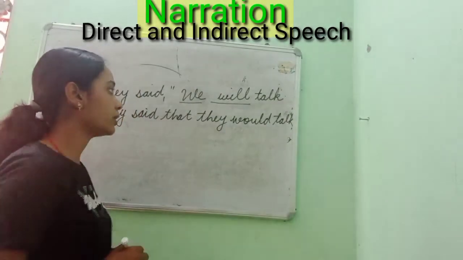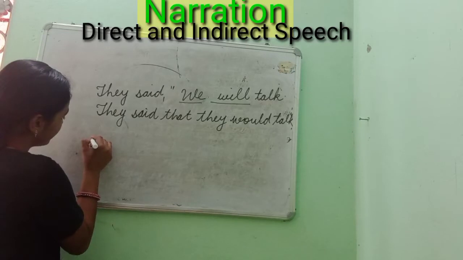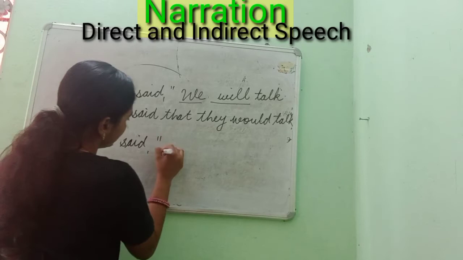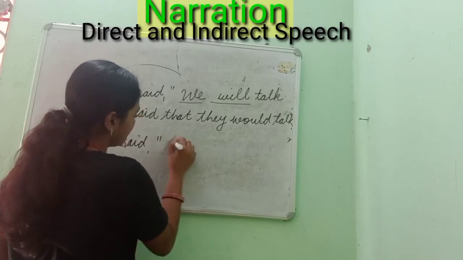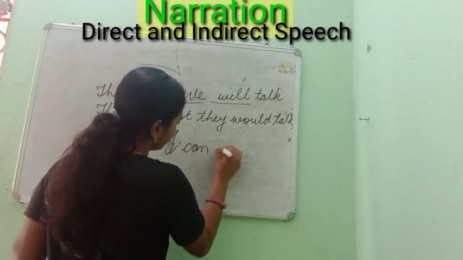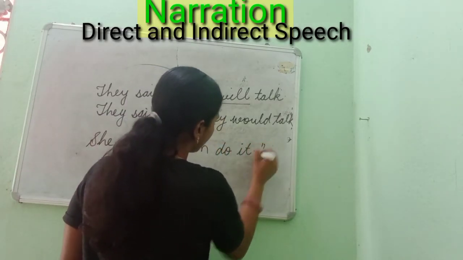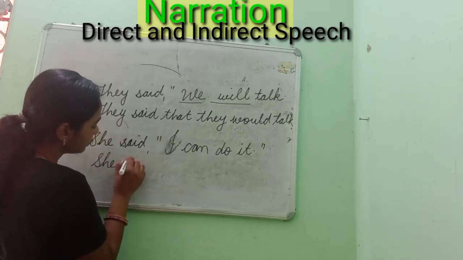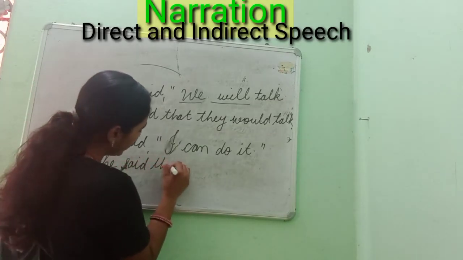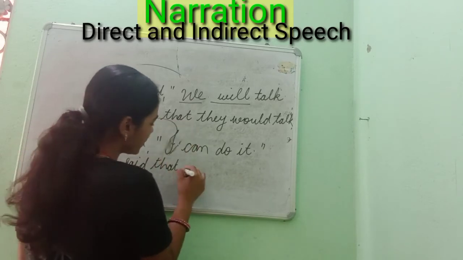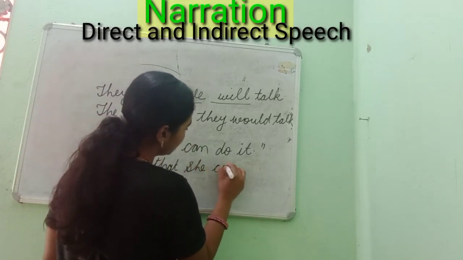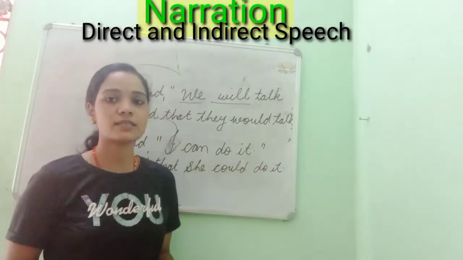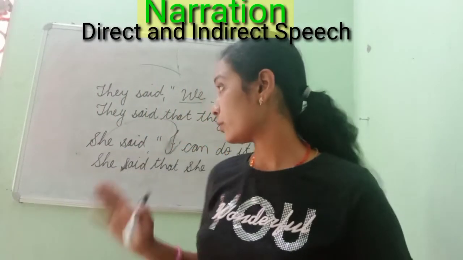If you want, you can take more examples and solve them. She said, "I can do it." Just change it into indirect speech with me. She said that, "I," again according to the subject, she could do it. So these are the rules, and I have explained them to you through examples also.